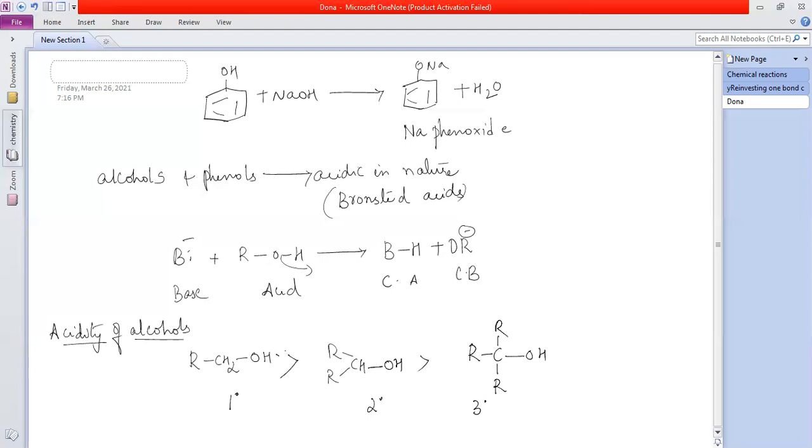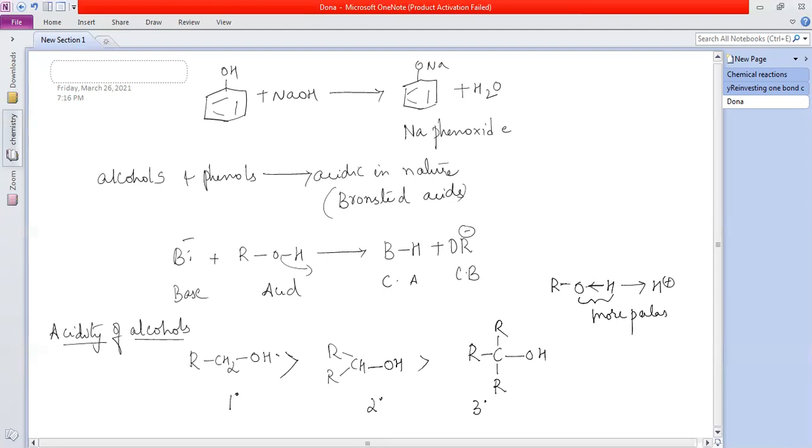Why? Why are they acidic? Because they're able to give H plus, when the OH bond is more polar. More polar means the oxygen draws the electrons closer towards it, and the hydrogen can be given off as H plus. R is an electron donating group, which increases electron density on the oxygen.